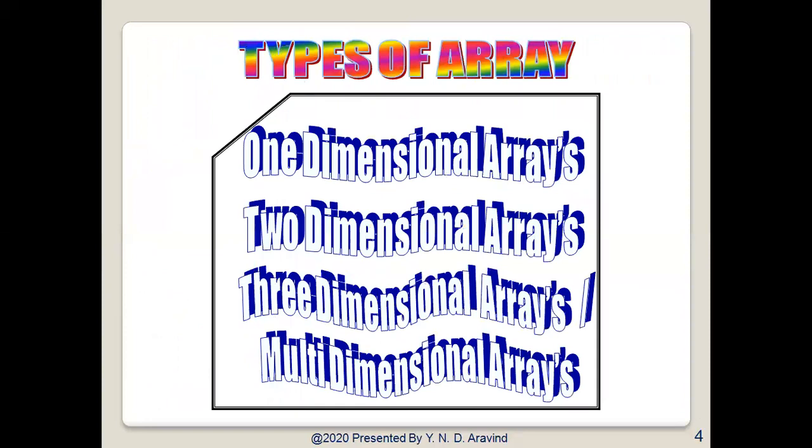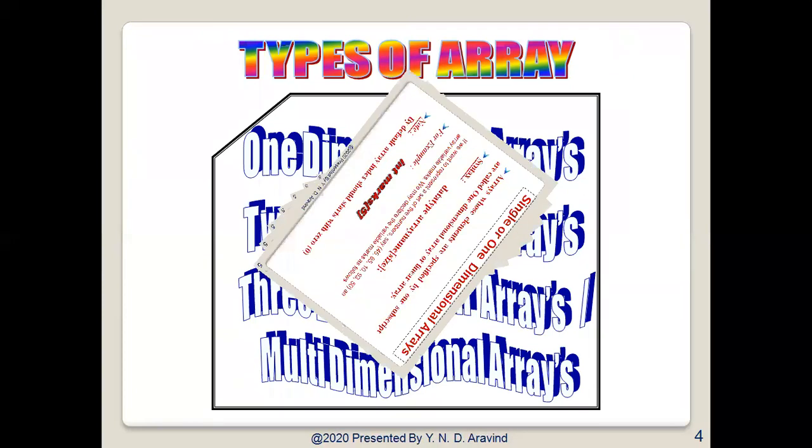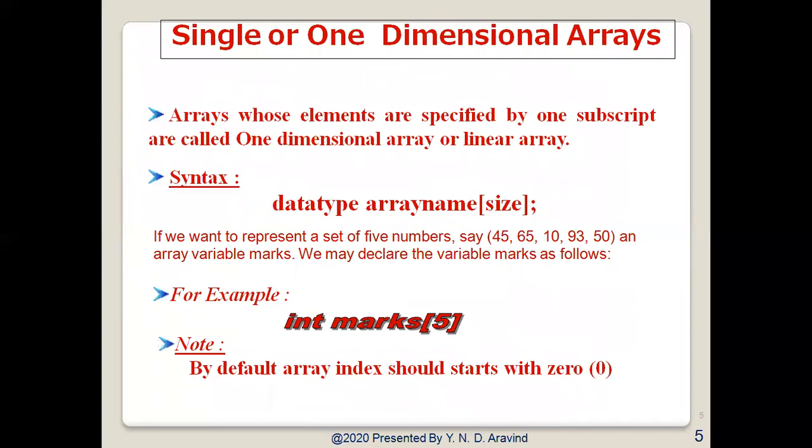Types of array. There are one-dimensional arrays, two-dimensional arrays, and three-dimensional arrays, or we can also call them multi-dimensional arrays. Single or one-dimensional array: what exactly is a one-dimensional array? Arrays whose elements are specified by one subscript are called one-dimensional arrays or linear arrays. The syntax is data type, array name, followed by size.